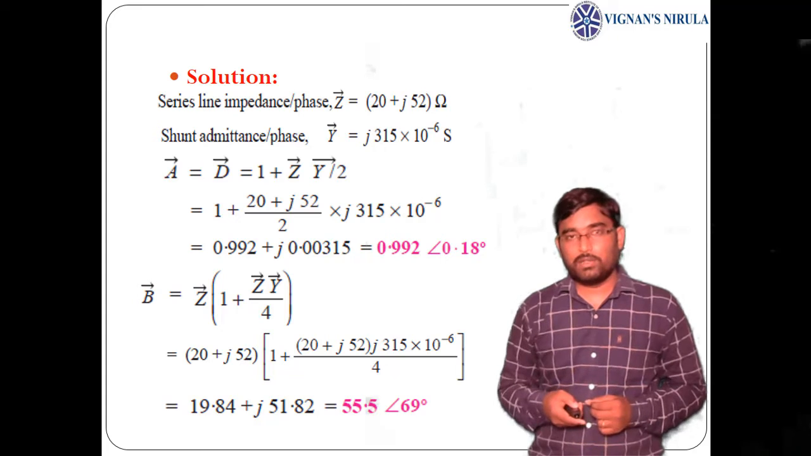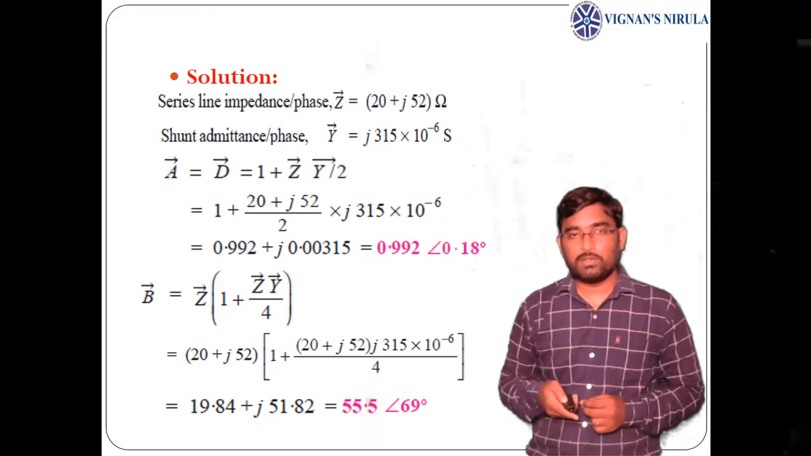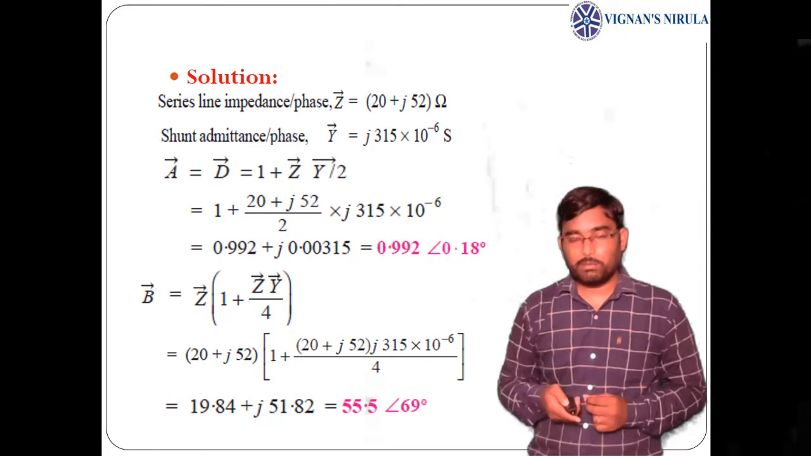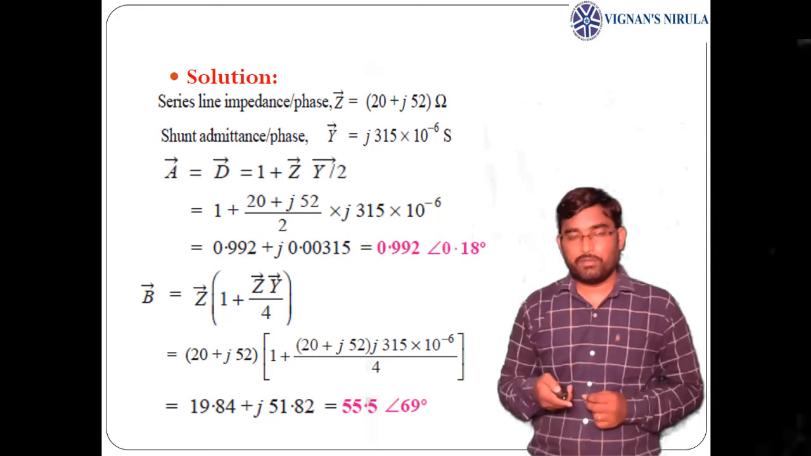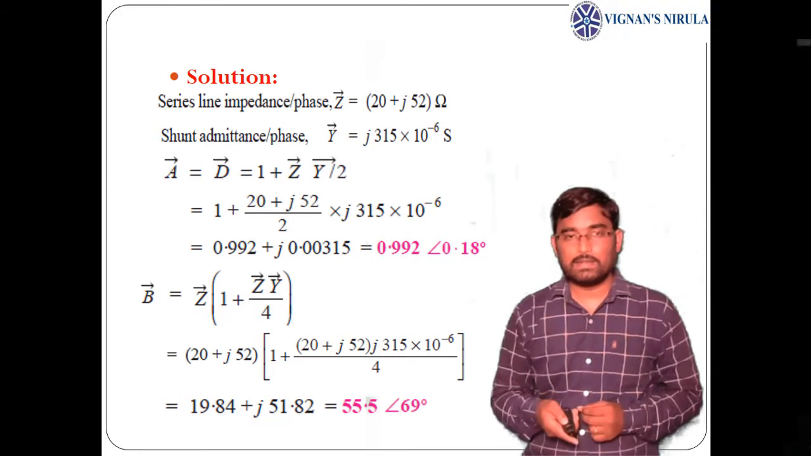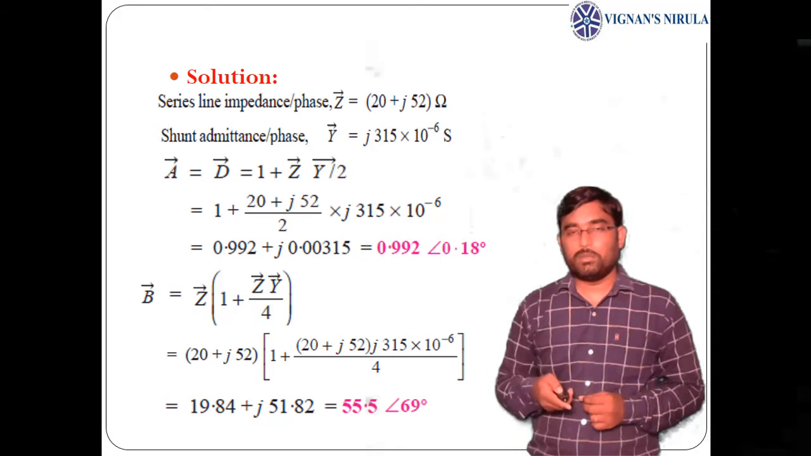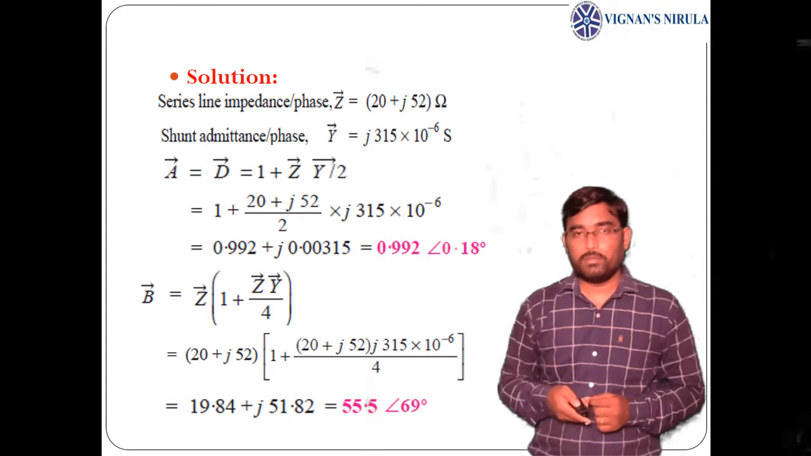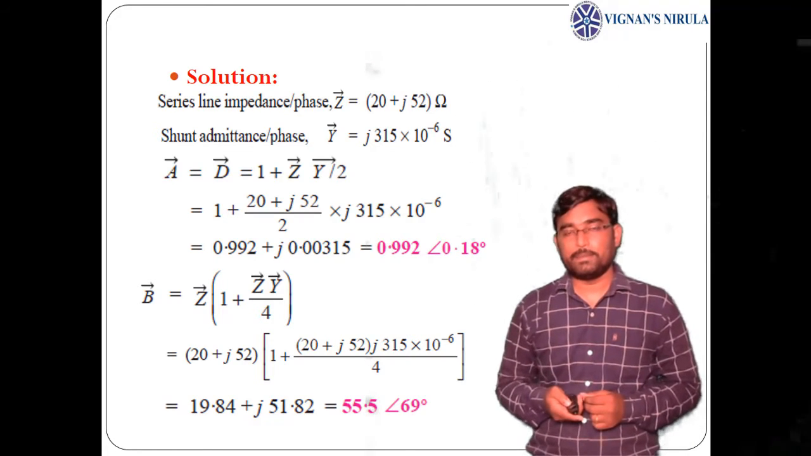Now the formulas for A, B, C, D for nominal T of a medium transmission line: A equals D, which we have just derived, equals 1 plus YZ by 2. So 1 plus Y into Z, that is 20 plus j52 by 2, into Y, that is j315 into 10 power minus 6. Putting the values of Y and Z in that formula gives A, also D, as 0.992 plus j0.00315 in rectangular form. Converting that into polar form gives 0.992 at an angle of 0.18 degrees.